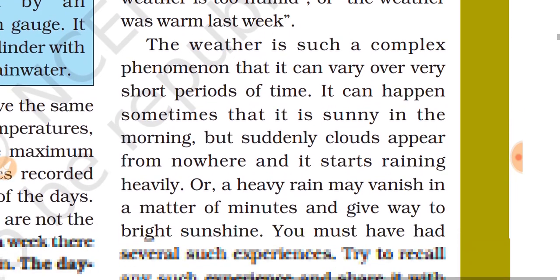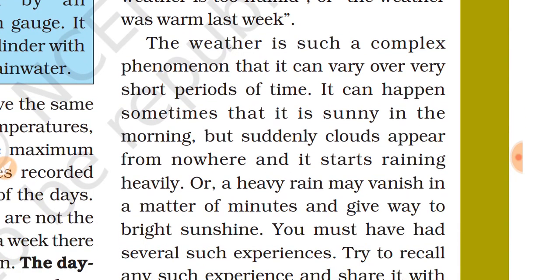The weather is such a complex phenomenon that it can vary over very short periods of time. It can happen sometimes that it is sunny in the morning, but suddenly clouds appear from nowhere and it starts raining heavily. As you can correlate, nowadays this type of weather is found. In the morning there is good sunshine, and after some time clouds are there in the sky and it starts raining.